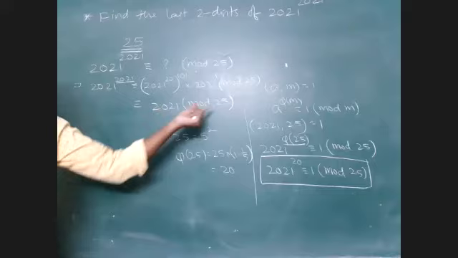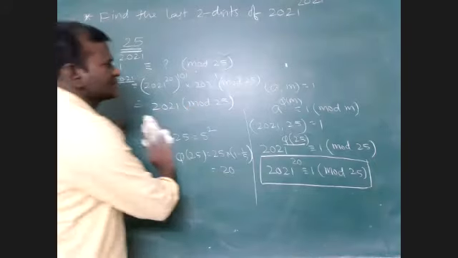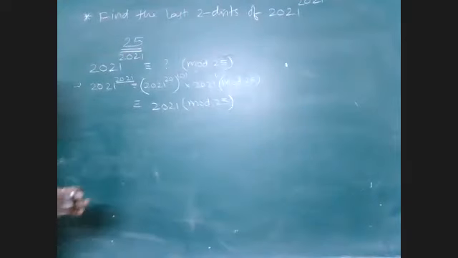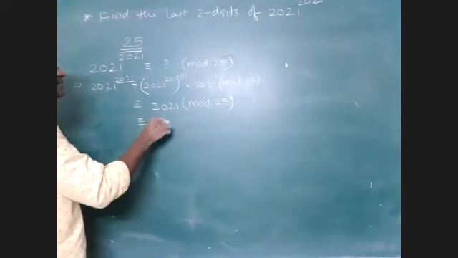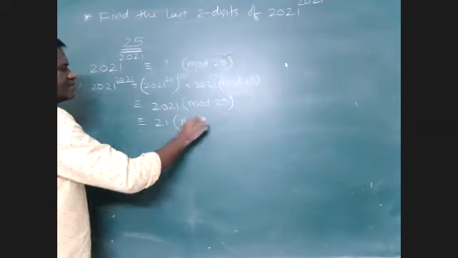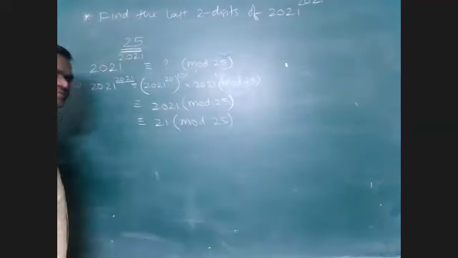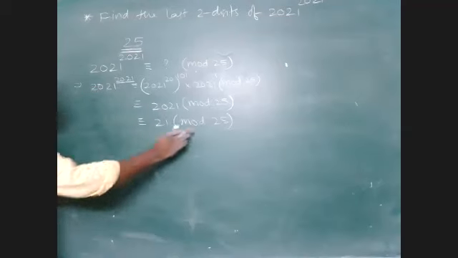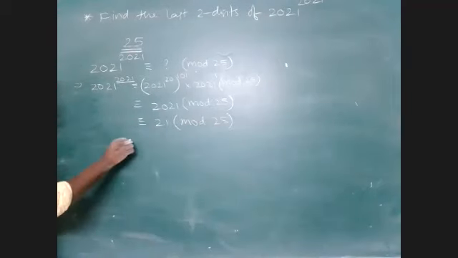So when this is divided by 25, what is the remainder here? 2000 will go in 25. So therefore 21 will be the remainder. That means I want the number 25k plus 21.